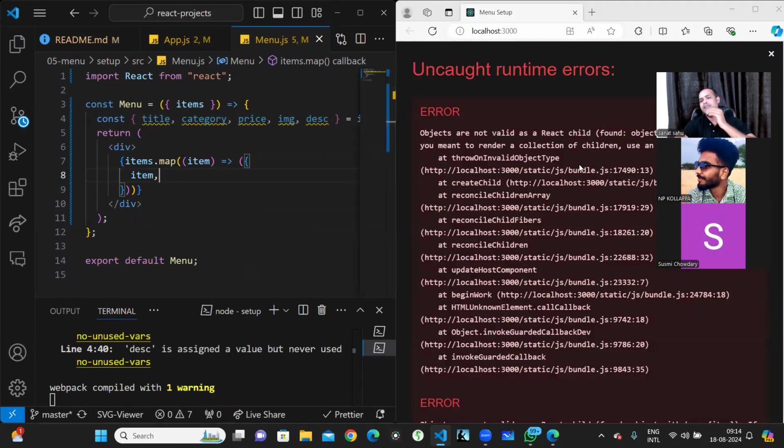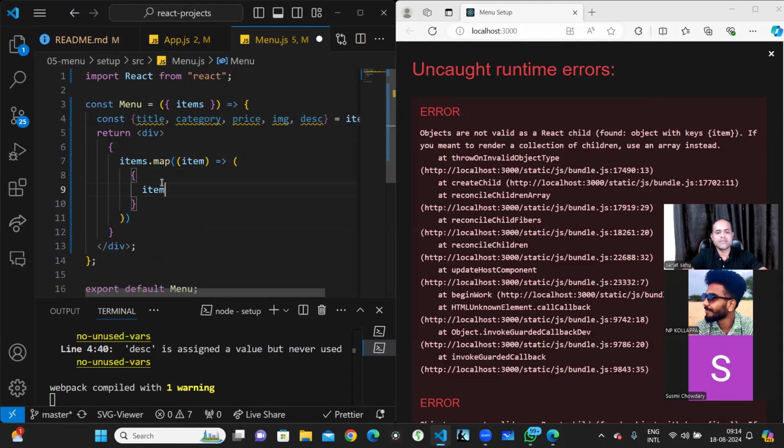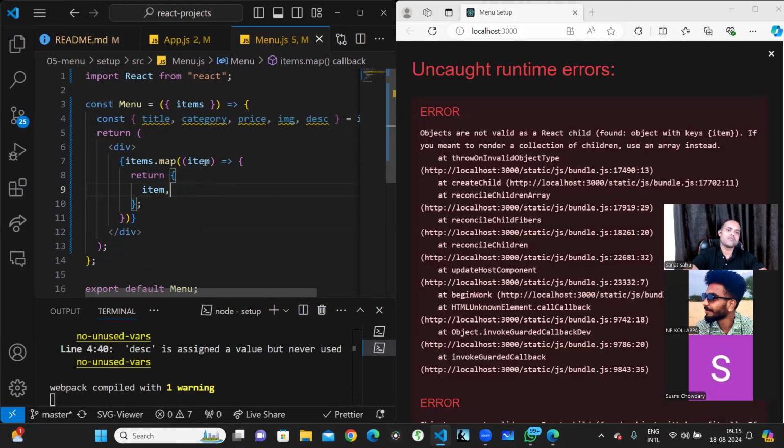It is saying that objects are not valid as a React child, which means it is not able to iterate through the item without the keys. Whenever you are using a map, it is expecting that you always return something. If you don't return, then this problem will happen. This is a very common problem because it's an object. Ideally this should work, I don't know why it is not working today.